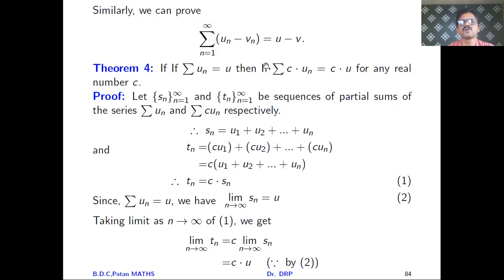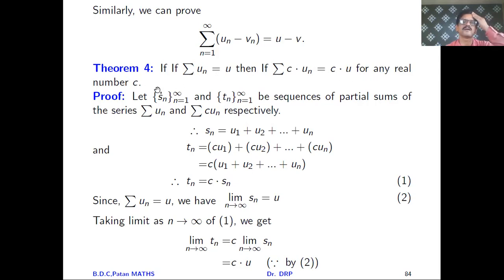If summation un is equal to u, then summation cun is equal to cu for any real number c. Here I have wrongly written a double if, so consider only one if. So see what this statement is: if summation un is equal to u, then summation cun is equal to c into u for any real number c.